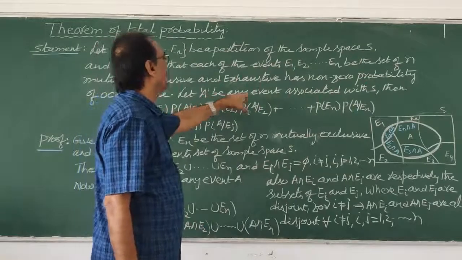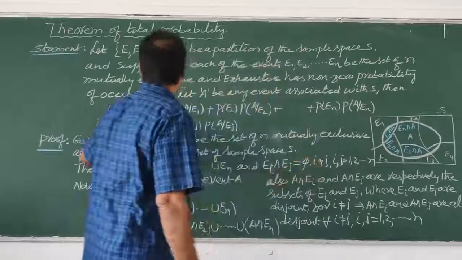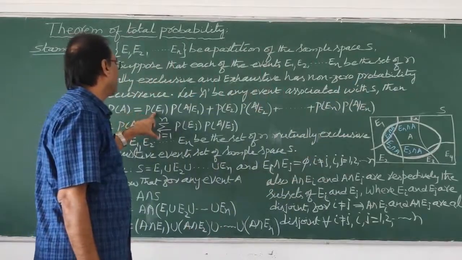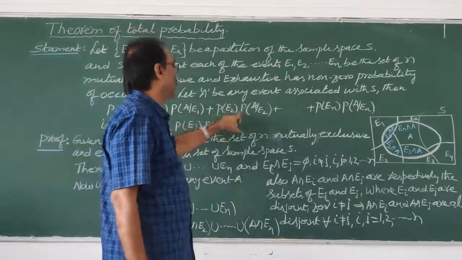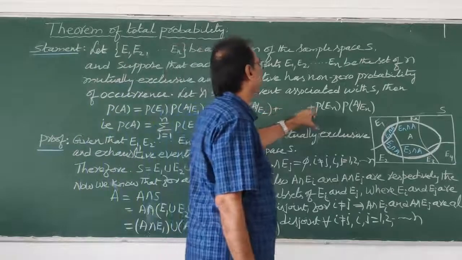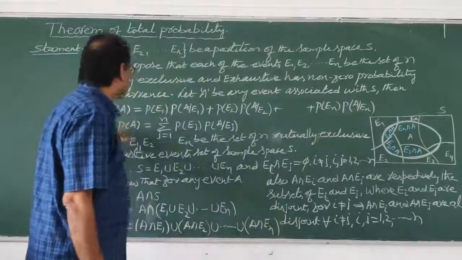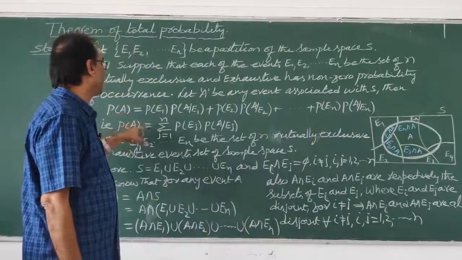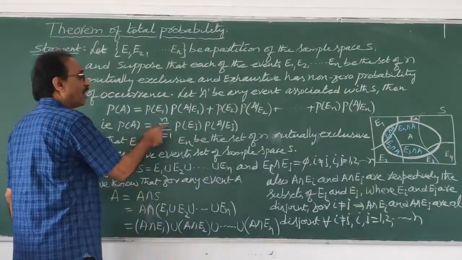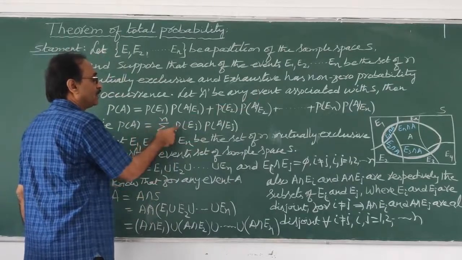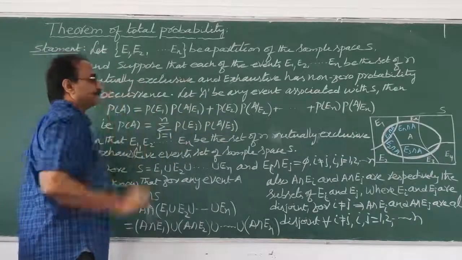Let A be any event associated with S, then P of A is equal to P of E1 into P of A given E1 plus P of E2 into P of A given E2 plus and so on plus P of En into P of A given En. Symbolically, P of A is equal to the summation, represented by sigma, j equal to 1 to n, P of Ej into P of A given Ej. So this is the statement.